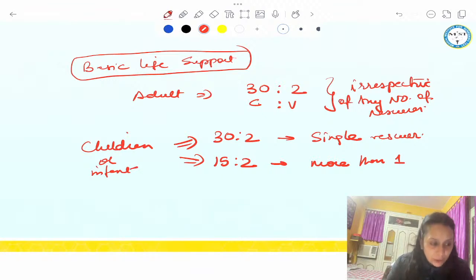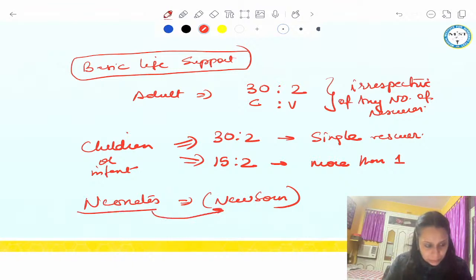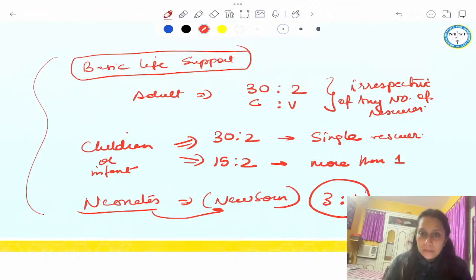And who will tell me for neonates? Yes, for neonates. Neonates is only for newborn, not till 1 month. Infant is less than 1 year excluding newborn, and neonates come under newborn, and it is 3:1. 3 compressions, 1 ventilation. 3:1. So we need to remember this. Okay. So always keep in mind.